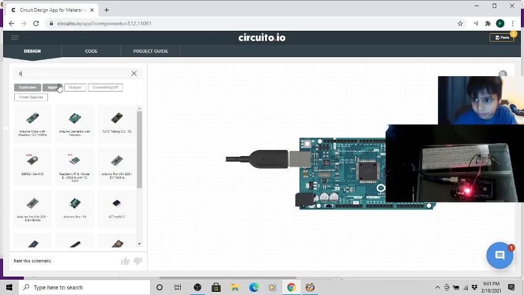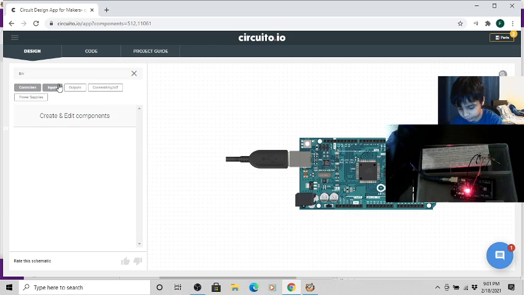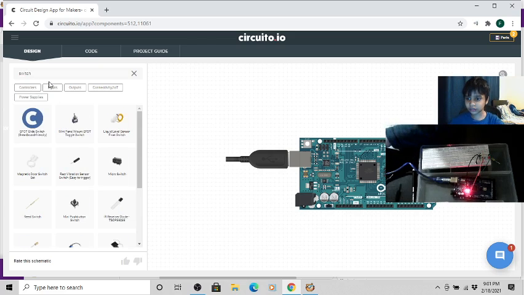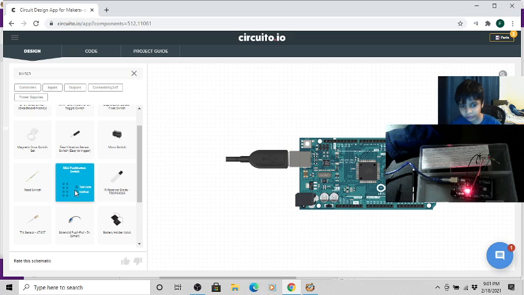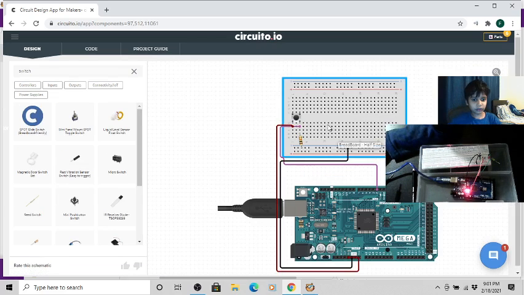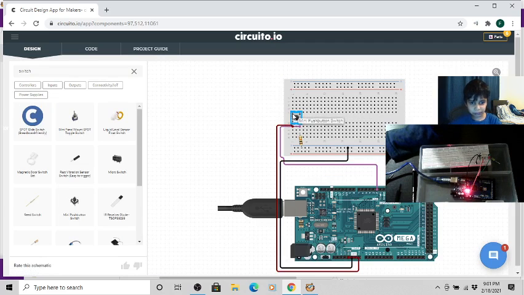So if you don't know how to spell switch, it's S-W-I-T and then C-H. Switch, and it's not controllers, it's inputs. It's here, like this one. Drag it to the plus. You'll see the board and the push switch.